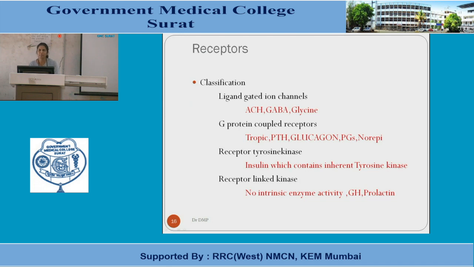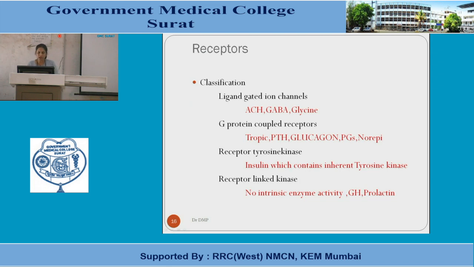Another receptor classification is G protein coupled receptors. These are mainly with the protein hormones. However, you can say they are the tropic hormones. Which are the tropic hormones? These are substances released by the anterior pituitary gland, which are the regulatory hormones, named as releasing hormones or inhibitory hormones, which affect the various endocrine glands for their secretions. Like TRH, thyrotropin releasing hormone, that affects the thyroid hormones. The same way PIH, prolactin inhibiting hormone. So these are the tropic hormones which are secreted by the anterior pituitary gland.